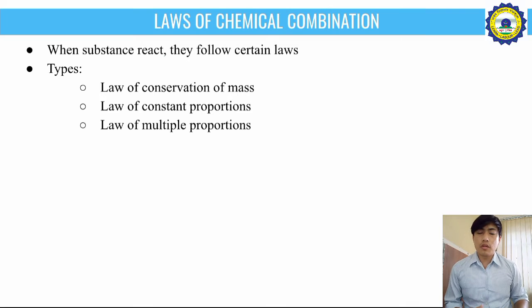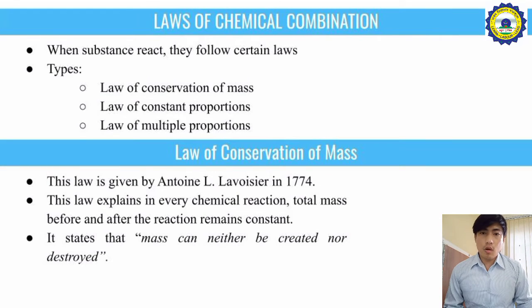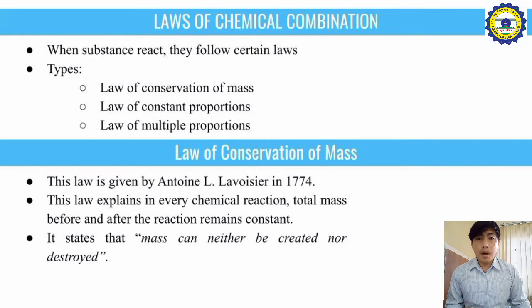There are two laws of chemical combination in the 9th curriculum: the law of conservation of mass and the law of constant proportion. Along with them, I would like to give you another law of chemical combination, the law of multiple proportion, that we will study in higher classes. The first law is the law of conservation of mass. It was given by Antoine L. Lavoisier in 1774. He stated that mass can neither be created nor be destroyed.